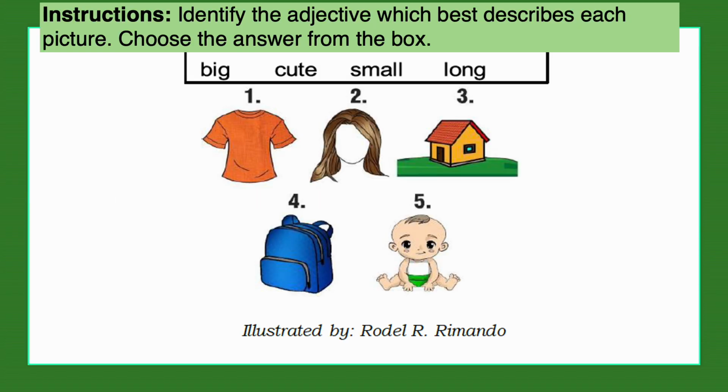Okay, so we have here an example, an activity rather. Identify the adjective which best describes its picture. Choose the answer from the box. Are you ready? Number 1. Alright, we could say that is a colorful shirt. Number 2. Long hair. Very good. 3. Big house. Small bag. Cute baby. Very good.